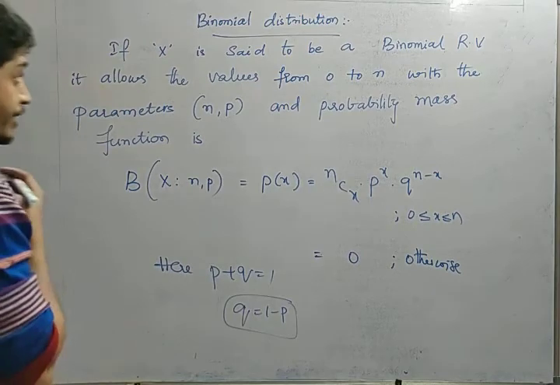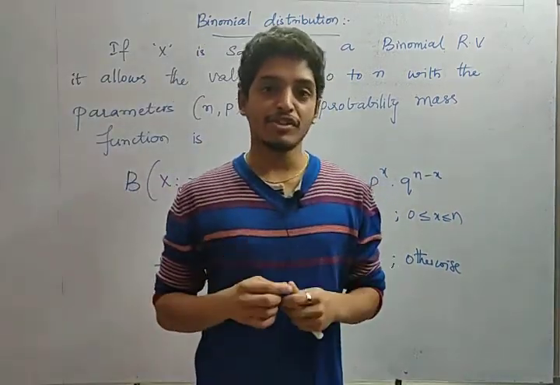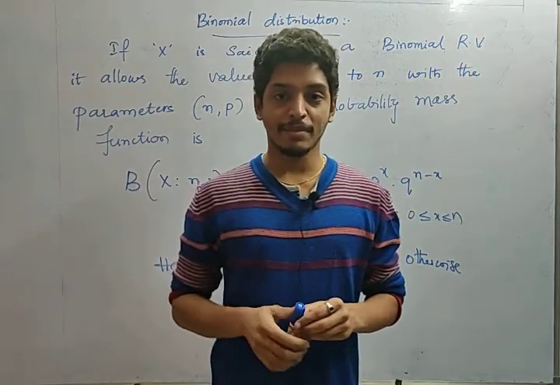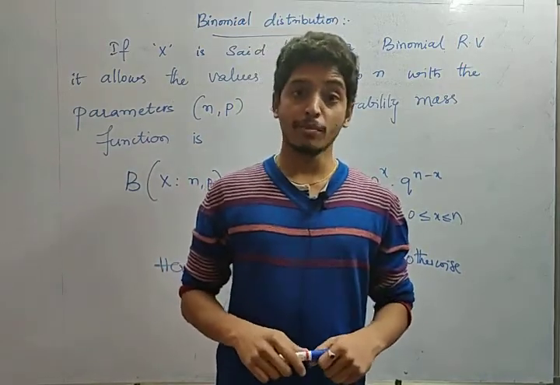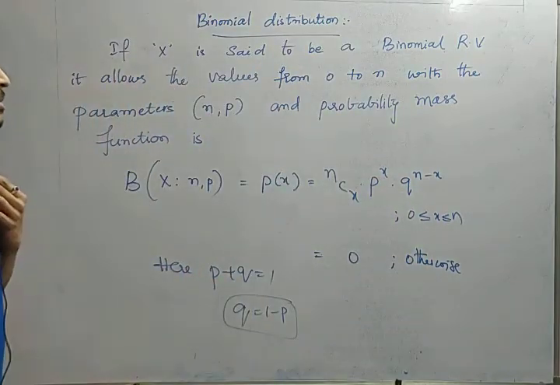So friends, so far we have discussed random variables. Now let us see the different distributions of random variables. The first distribution is the binomial distribution. Let us see the definition. If x is said to be a binomial random variable, it takes the values from 0 to n with the parameters n and p, and the probability mass function is, see friends, b of x; n, p equals p of x.